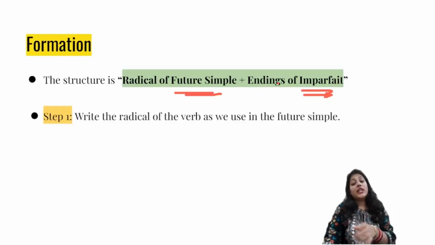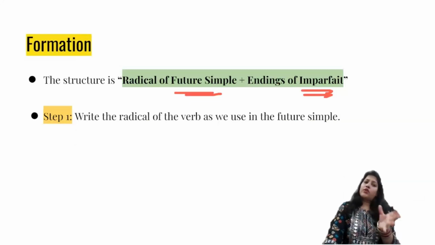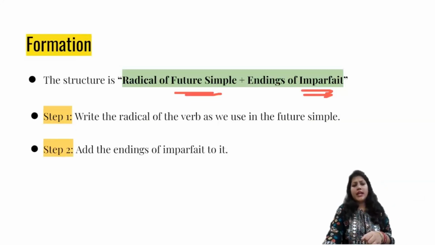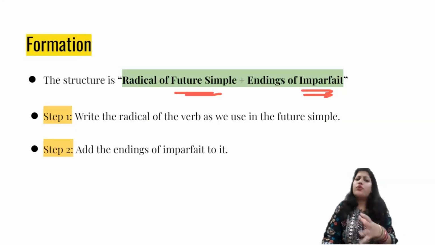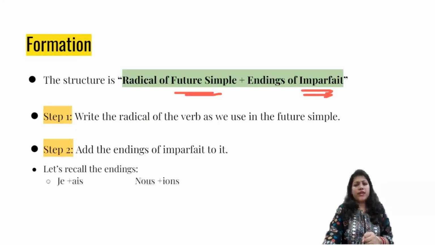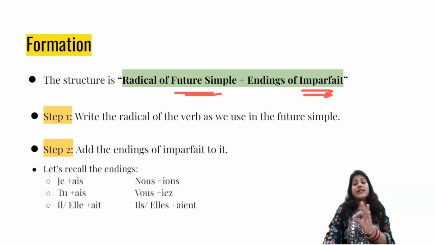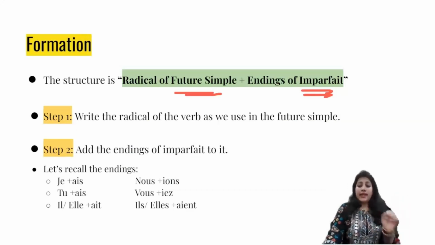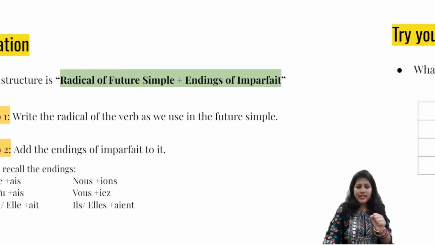So you write the radical of the verb as we use in the future simple. That is, या तो regular infinitive या irregular infinitive. And to that you add the endings of imperfect. और वो क्या थी? AIS, AIS, AIT, IONS, IEZ, AIENT. ठीक है?